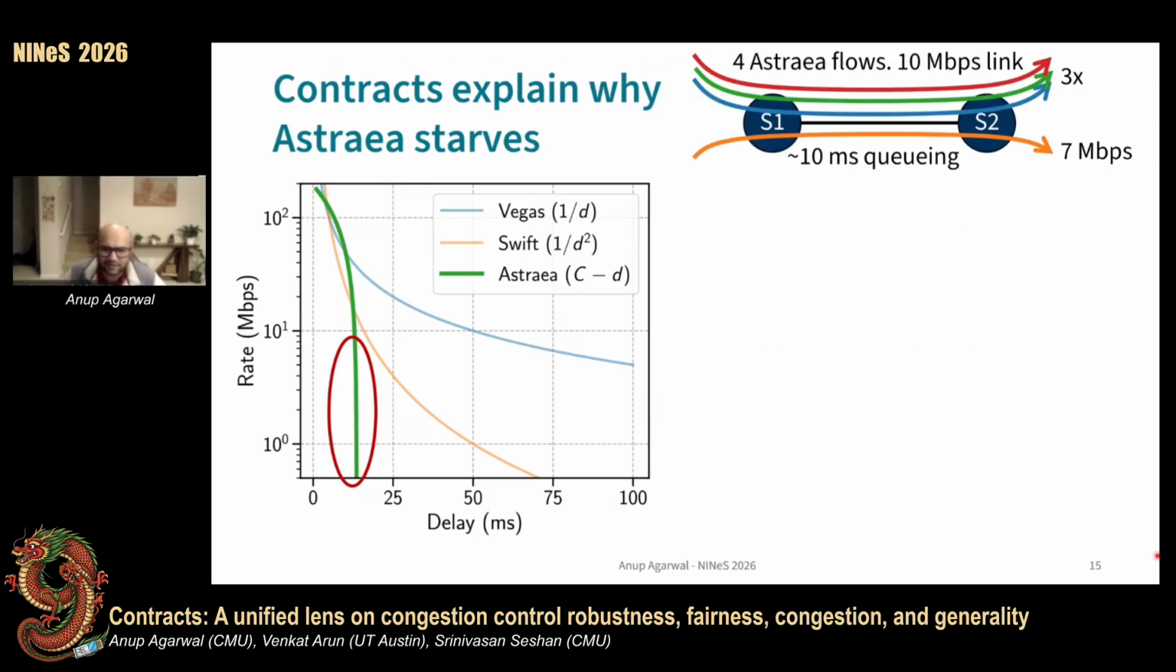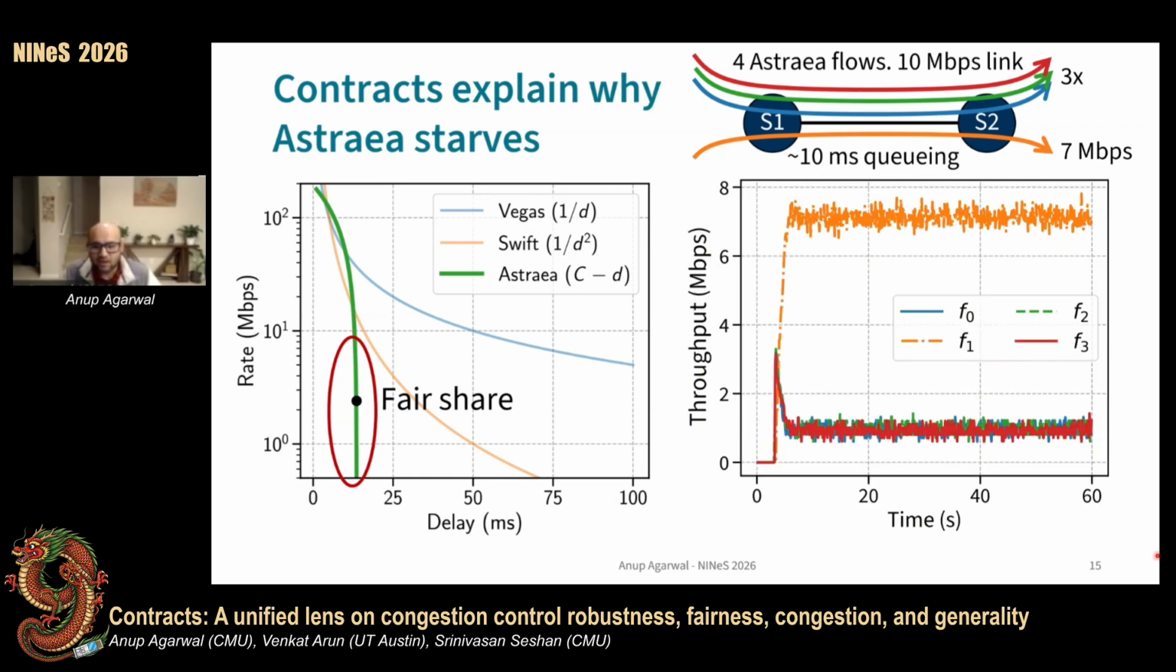Now, this is a bad contract that causes extreme unfairness whenever the fair share is in this region. For instance, we ran 4 Astria flows on a 10 megabits per second link, and the fair share is around 2.5, as shown as the point in the figure. And we find that the flows do maintain 10 milliseconds of queuing in this case, which is consistent with the contract. However, due to ambient measurement noise, one of the flows interprets this 10 milliseconds as a fair share of 7, while the others interpret it as a fair share of 1 and almost starve in comparison.